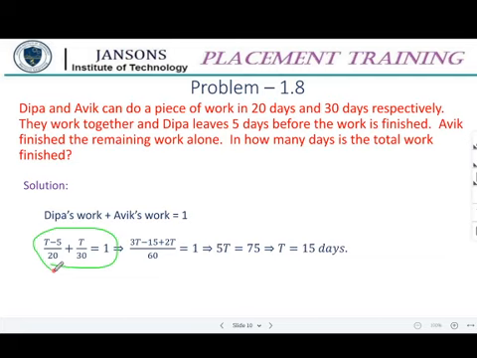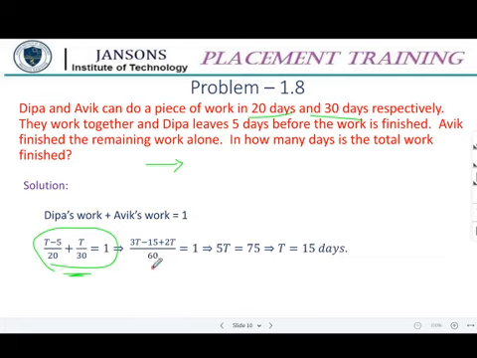You can use this shortcut for all these types of problems, that is, two are working together, and after that one leaves, and then the other is completing the remaining work. These kinds of problems always come in all competitive exams. So this is the best way to start off. How many days? That is 1 day's work. Each and everybody's 1 day's work we have to take, and that into the number of days they are working. So t minus 5, the total duration minus 5 days, he is working. Since we don't know the total duration, this is how we have to work on it.